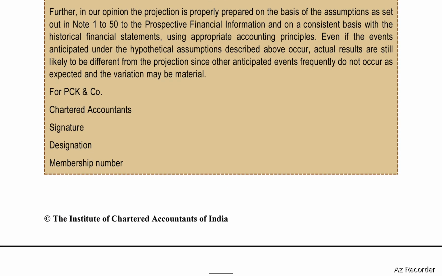Further, in our opinion, the projection is properly prepared on the basis of the assumptions as set out in note number 1 to 50 to the prospective financial information and on a consistent basis with the historical financial statements using appropriate accounting principles. Even if the events anticipated under the hypothetical assumptions described above occur, actual results are still likely to be different from the projection since other anticipated events frequently do not occur as expected and the variation may be material. For PCK and Co. Chartered Accountants, Signature, Designation, Membership Number.